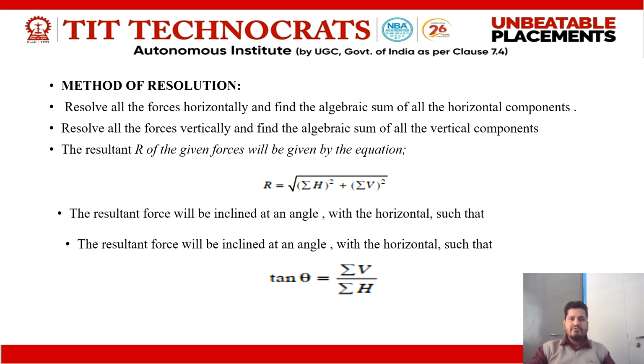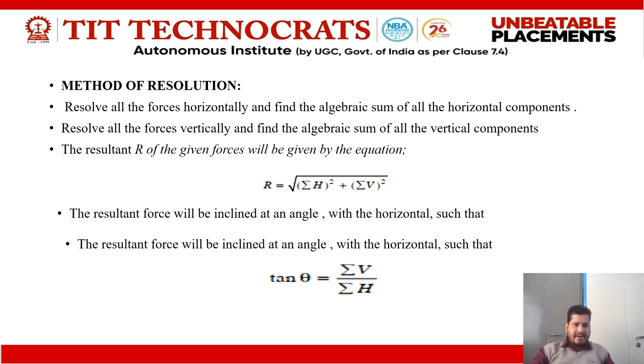Putting these two values in this formula, with the help of those values we are going to calculate R, that is the resultant force. Now the resultant force will be inclined at an angle theta with the horizontal, such that tan theta is equal to summation of V divided by summation of H.